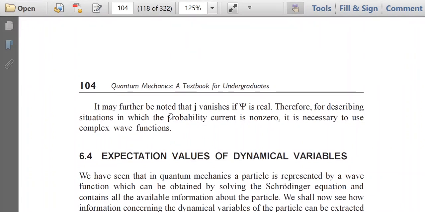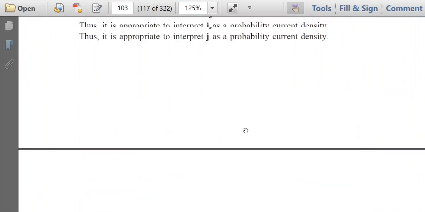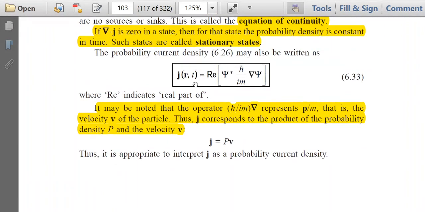It may further be noted that J vanishes if psi is real. You again see this equation: J is the real part of psi star, h cut by im, into grad psi. But if psi is real, then ultimately the real part of it vanishes.